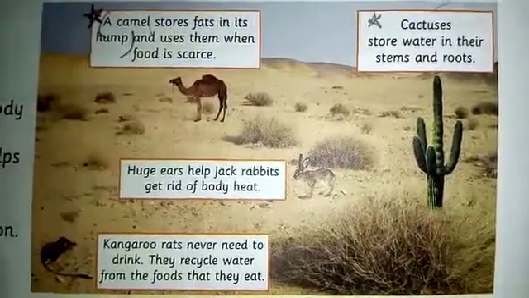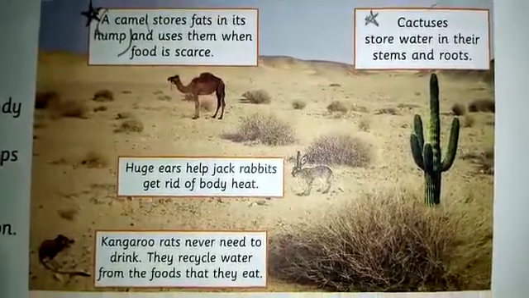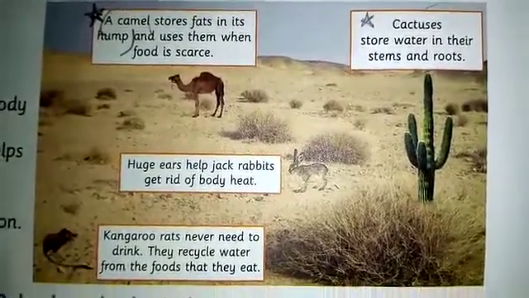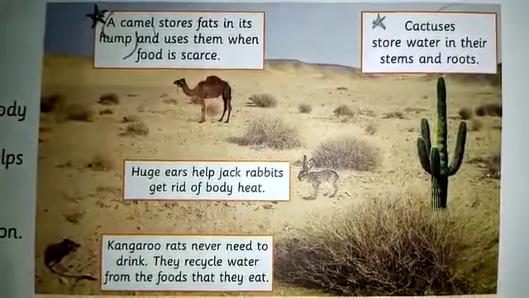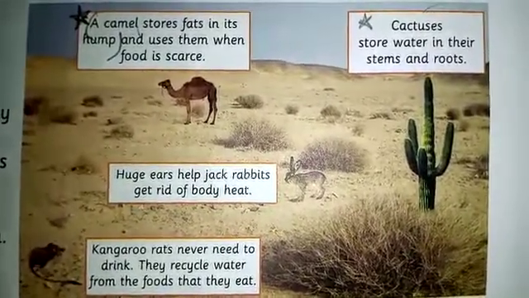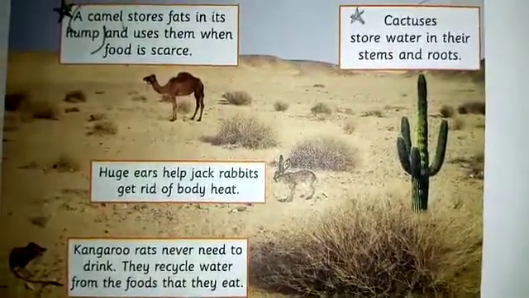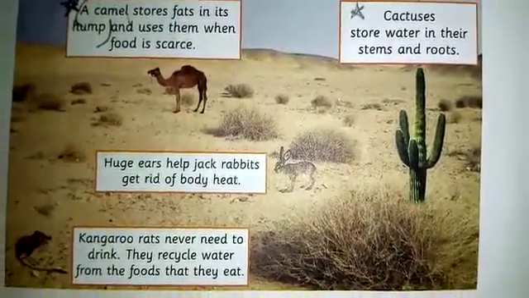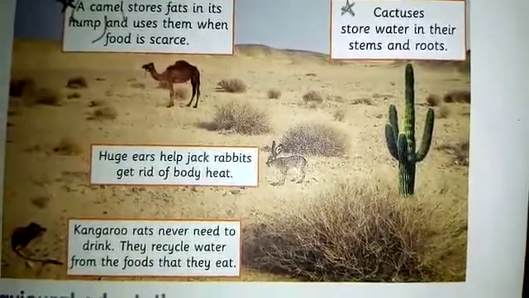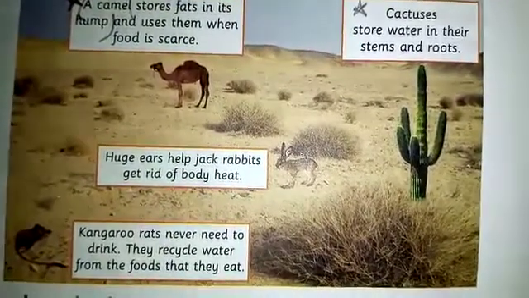Next we will see an example of a plant, that is the cactus. The cactus stores water in its stems and roots, as I have already mentioned, so that it will not face a deficiency of water. So this is also a structural adaptation of the cactus.